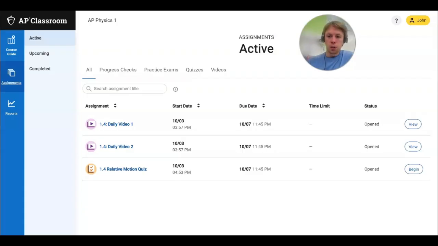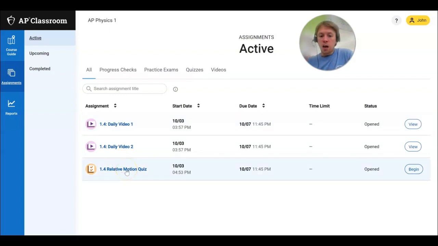I've assigned you some questions from AP Classroom. This is a student view, so I can have your perspective on this. There's two good videos that give you an introduction to what relative motion is. It can be confusing because you've spent your entire life looking at the world from your own perspective or your own frame of reference, and this introduces how you look at the world from different frames of reference.